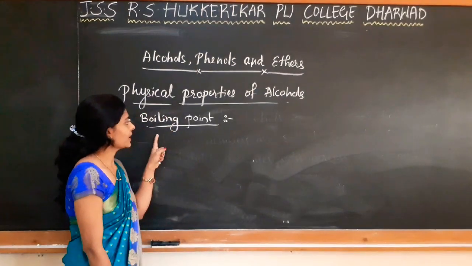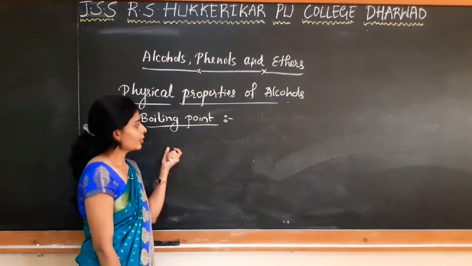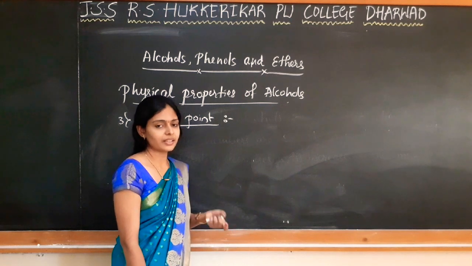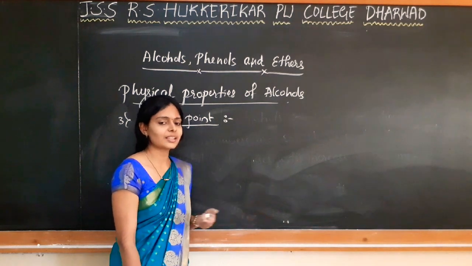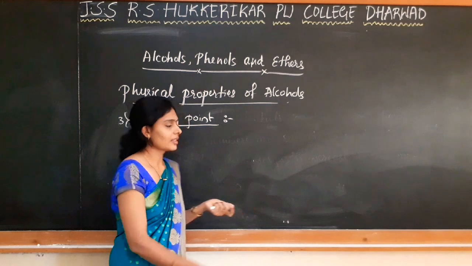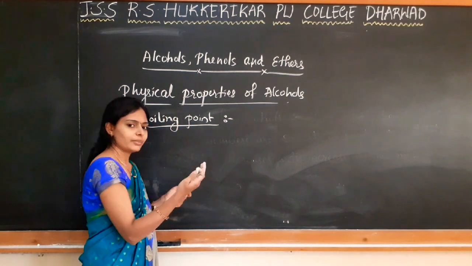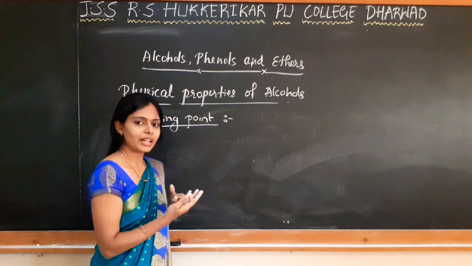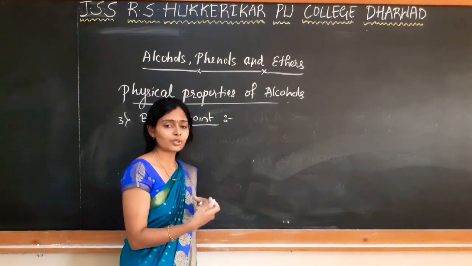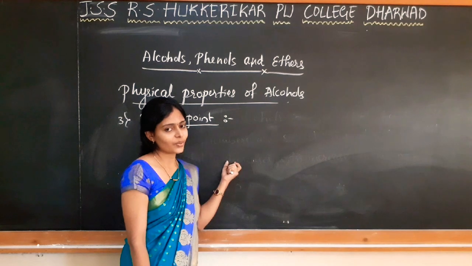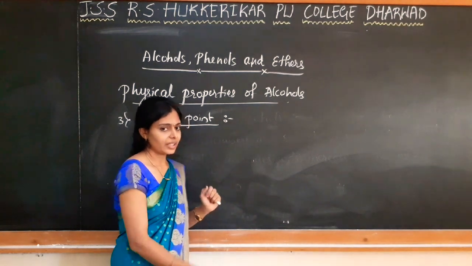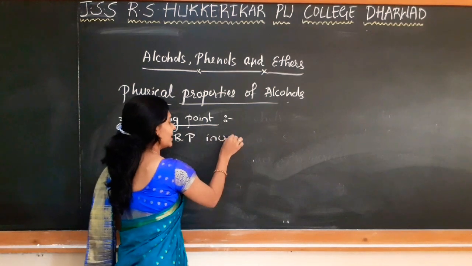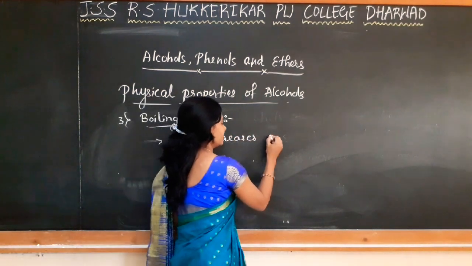The third property is boiling point. Boiling point increases with increase in the number of carbon atoms, that is, as the molecular mass increases, boiling point also increases. As the molecular mass increases, there is an increase in the number of carbon atoms. As the number of carbon atoms increases, surface area increases, so van der Waals force increases. That's why the boiling point also increases. So the boiling point increases with increase in the molecular mass.